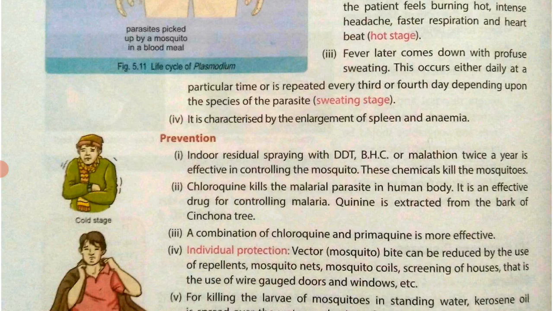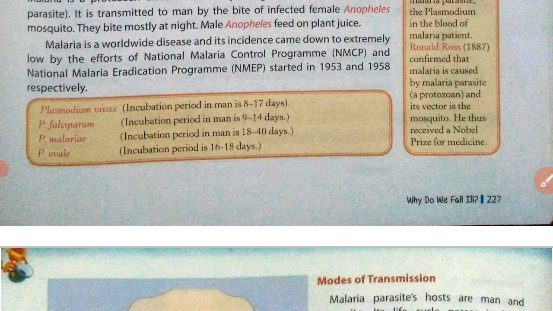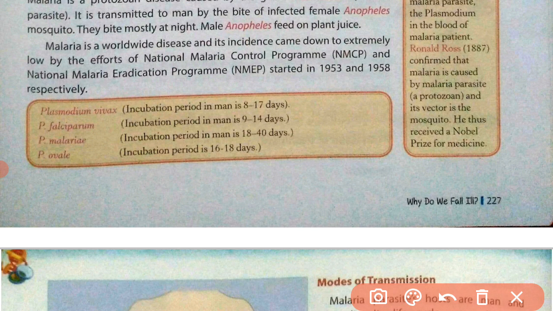As you know, there are different species of Plasmodium, like you can see here Plasmodium vivax, Plasmodium falciparum, malariae and ovale. So the symptoms depend on the species of Plasmodium.